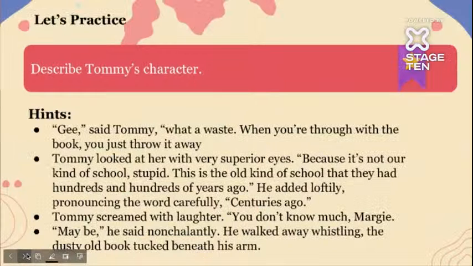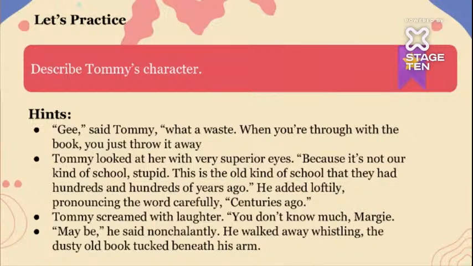So what can we say is that he was kind of rude, right? He was a little bit nostalgic. Tommy in the book says, "G, what a waste!" When you're through with the book, you just throw it away. That is what Tommy said. He was a little bit rude also, right? He says what a waste this book is. Whenever you're done reading it, throw it away. Just a waste of time and money, isn't it? So Tommy was quite repelled by the book, right?